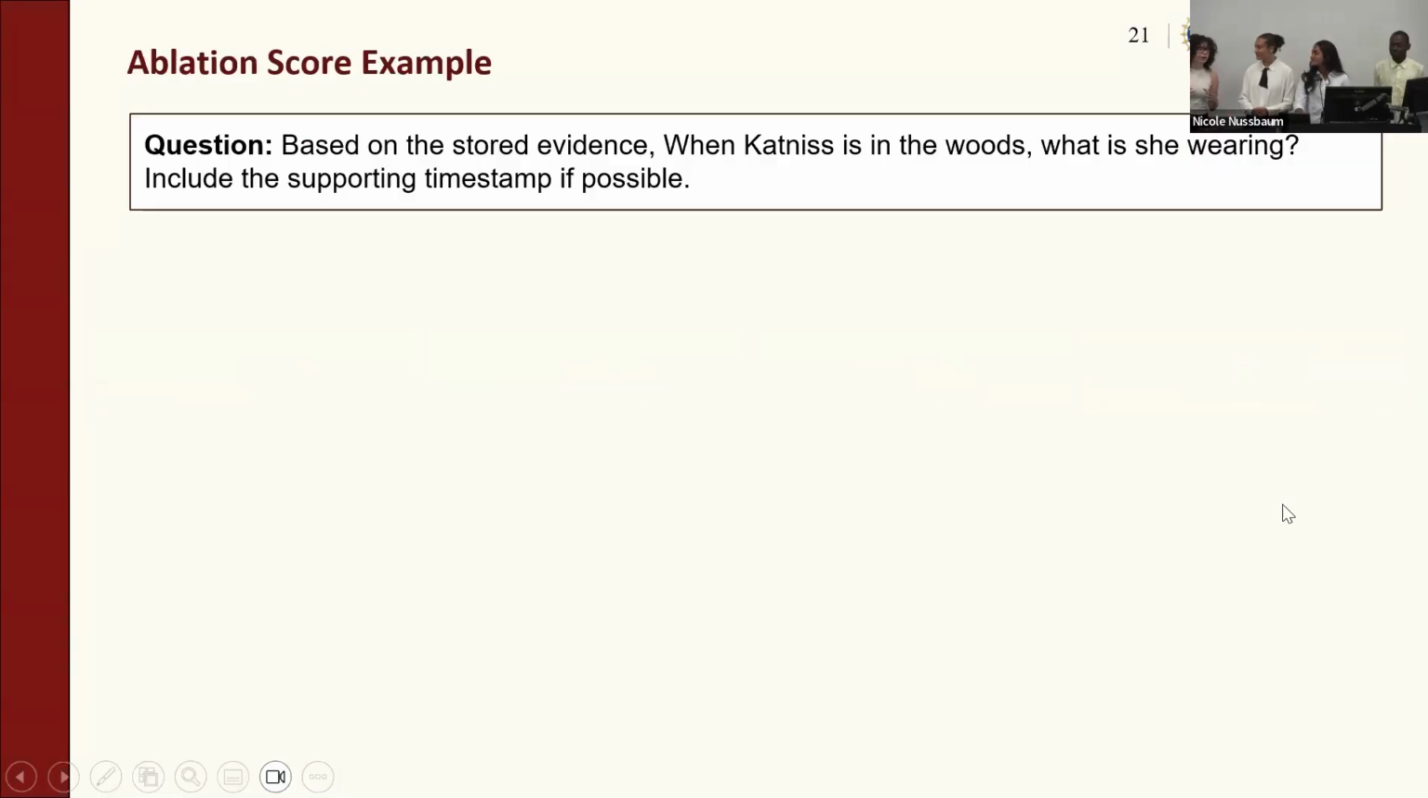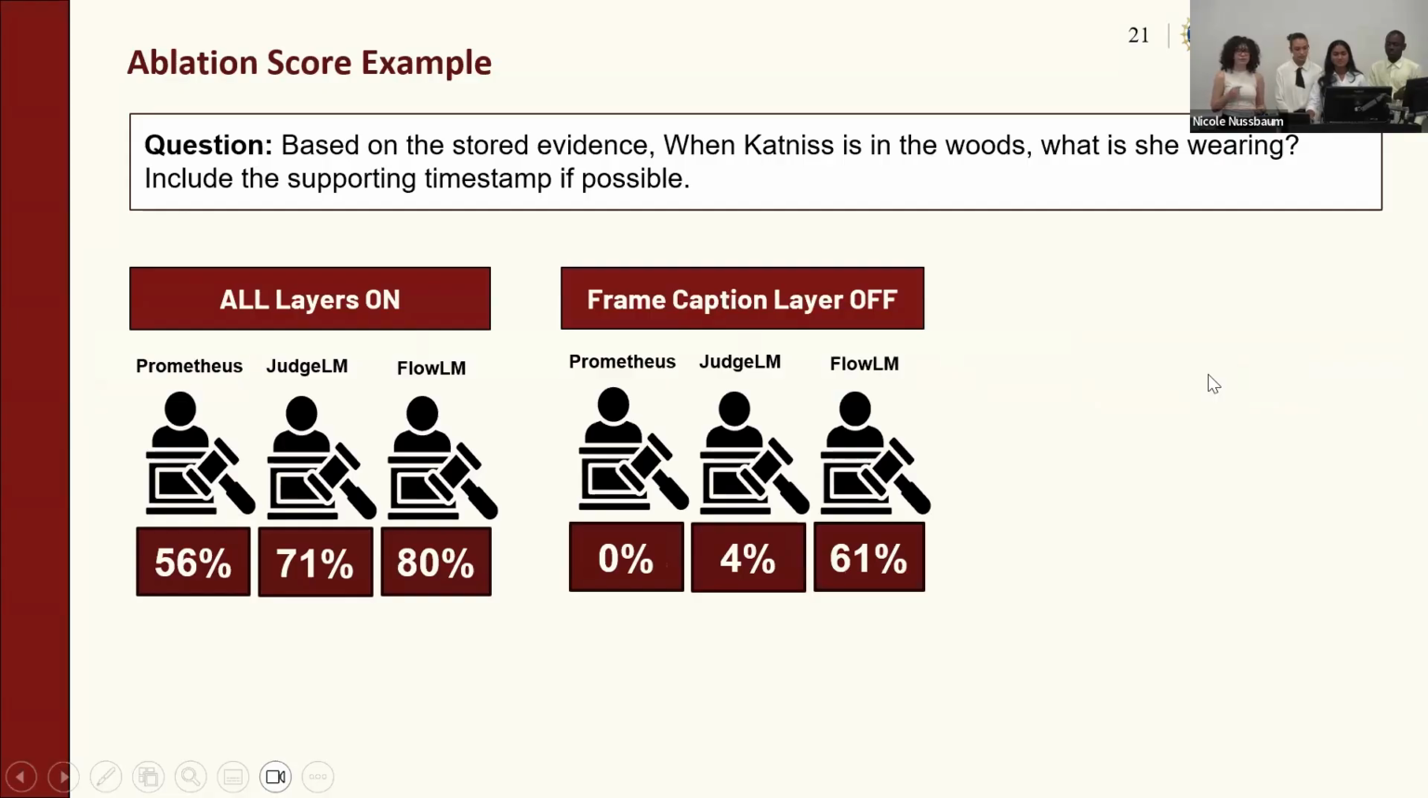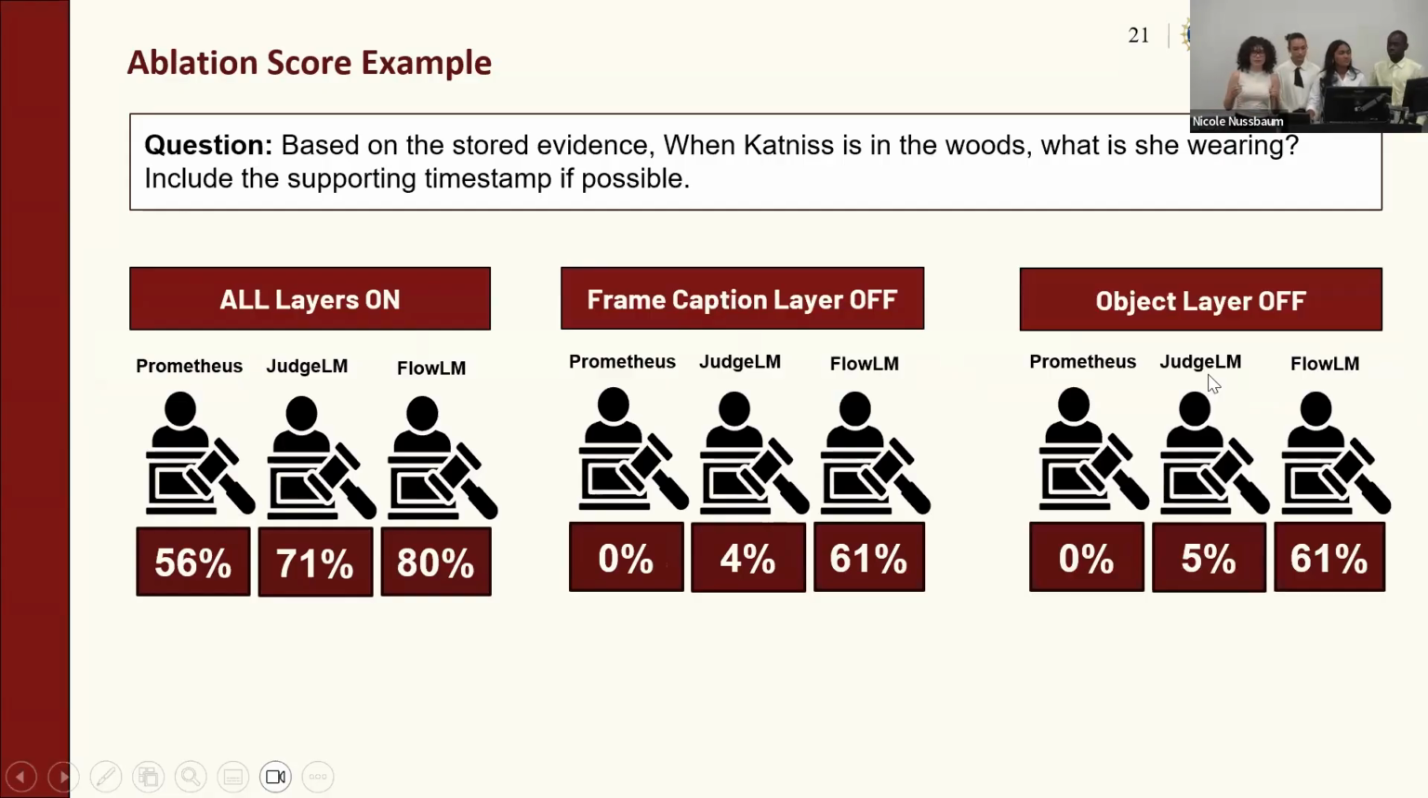So here we're going to go through what ablation score looks like. We'll cover one question here. When Katniss is in the woods, what is she wearing? And so first we'll look at what the setup looks like with the full memory. We can see here that we get an accuracy of up to 80%. However, we'll see what happens when we turn off our frame caption layer or even our object layer. What you see here is that there is a stark decrease in accuracy. Even for Flow LM, which is pretty forgiving, that drops to 60%, showing that for this scene about localized detail, it's important that we see not only the general caption of the scene, but also details about the specific person.